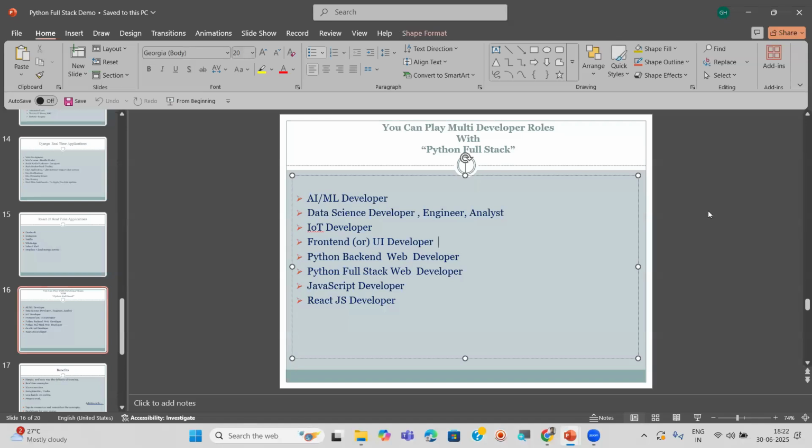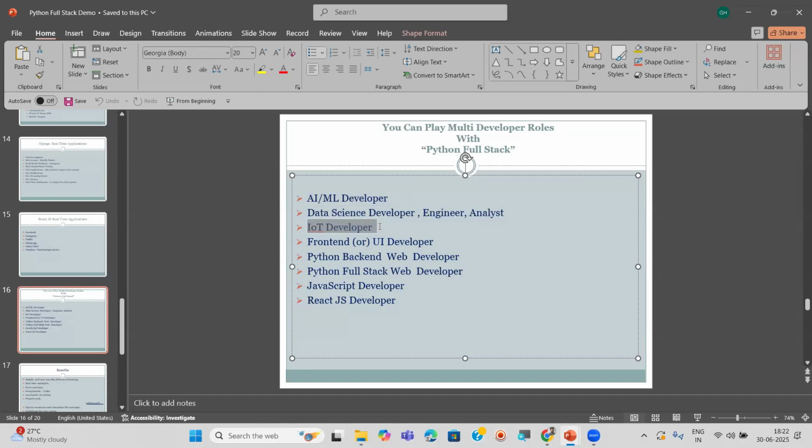If you take this Python full stack, you are eligible not only for the Python full stack role, but for multiple roles. After Python, if you go for AI/ML, you are eligible for AI/ML developer. If you go for data science, you are eligible for data science developer, engineer, or analyst. If you go for IoT, you are eligible for IoT developer.